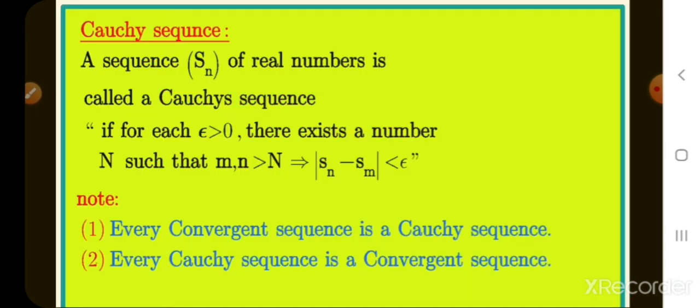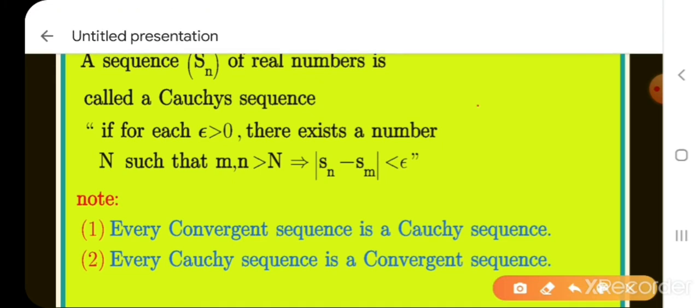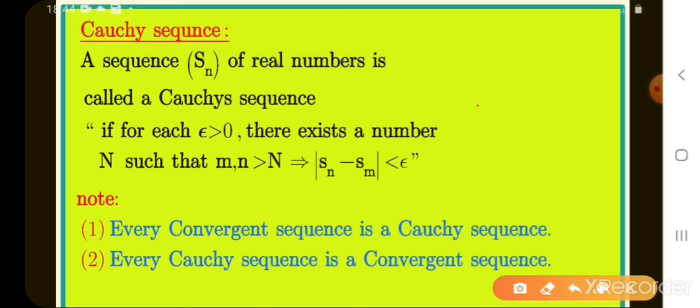Cauchy sequence. A sequence Sn of real numbers is called a Cauchy sequence if for each epsilon greater than 0 there exists a number N such that m, n greater than N implies mod Sn minus Sm less than epsilon. What is the definition of Cauchy sequence? Convergent sequence means its limit exists. If a sequence has a limit, we say it is a convergent sequence. What is the meaning of Cauchy sequence? A sequence Sn of real numbers is called a Cauchy sequence.